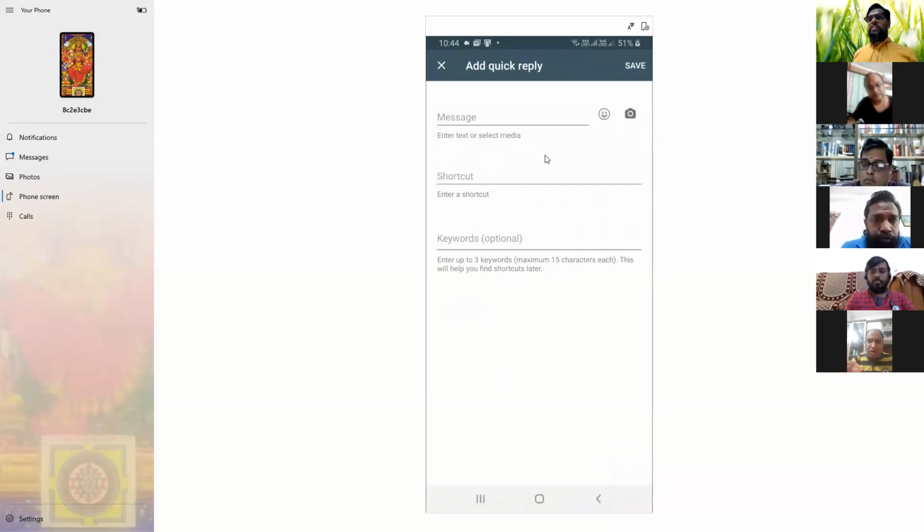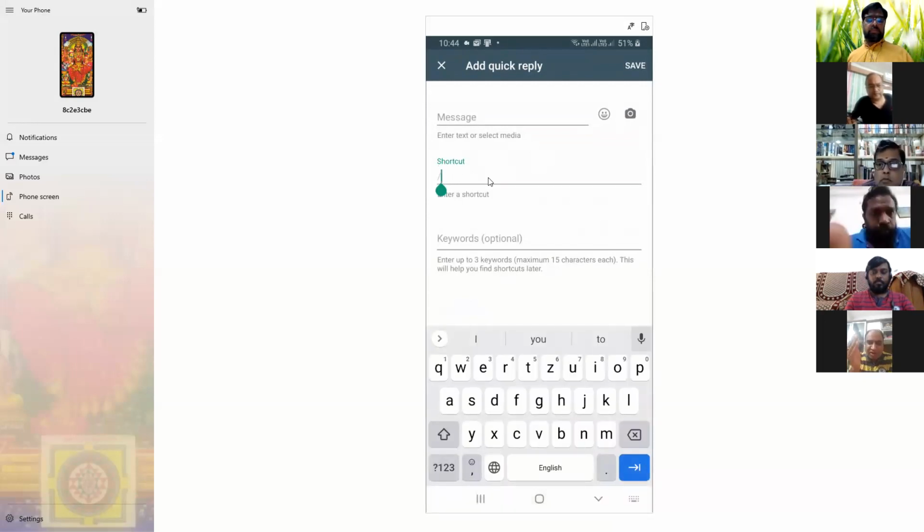Okay. Or you want to ask, can you give me your complete detailed address and postal address for sending you the Vastu book. Okay. Right. Then just put a slash and say address. Right. If Somani ji or Subodh wants to ask for what is the specs of the things, or they want to talk about specs, the entire specs can be written in the message space. In the shortcut, write a slash and write specs.